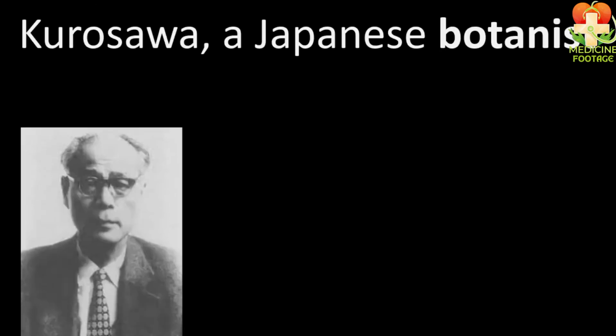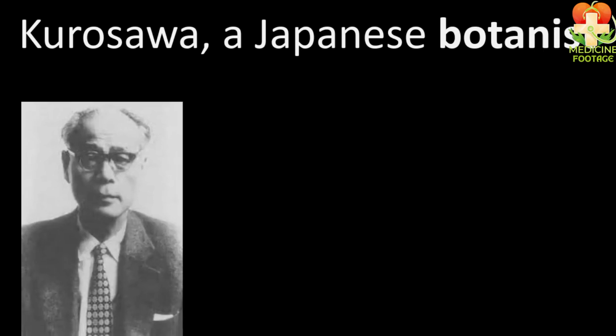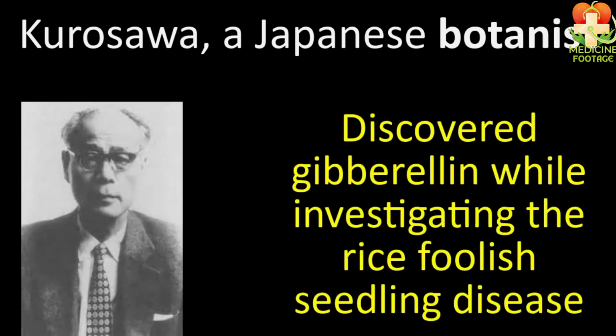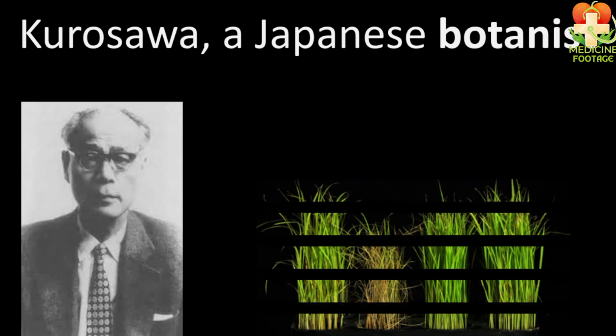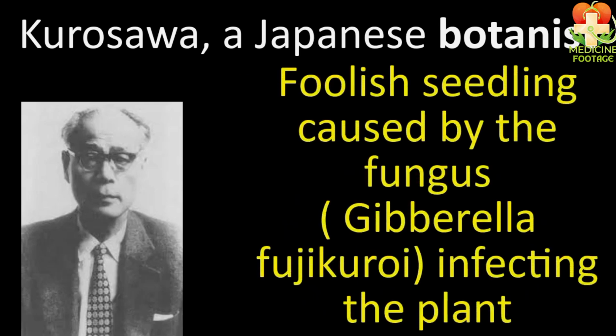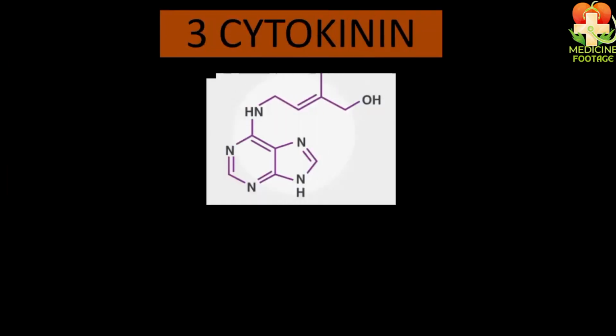Let's now read about the discovery of the gibberellin hormone. Students, a Japanese botanist discovered gibberellin while working on the foolish seedling disease in rice, also known as bakane. This disease is caused by a fungus named Gibberella fujikuroi. This fungus infects plants. Now let's move to the third hormone called cytokinin.